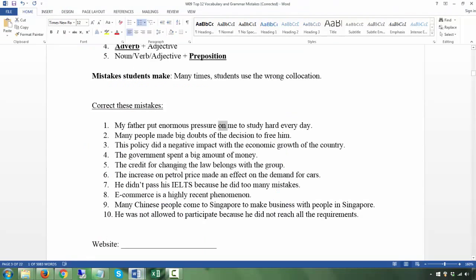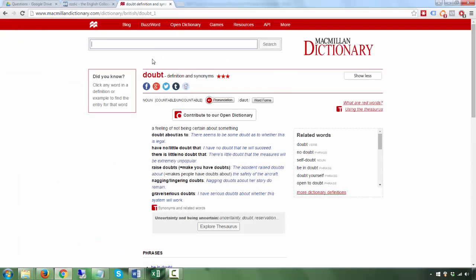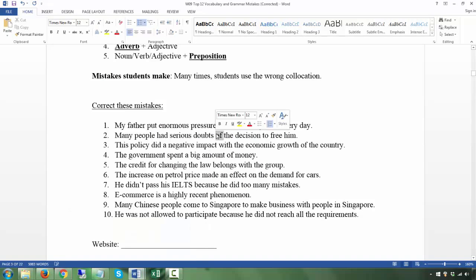All right, so many people, well, if you're using the past simple, because made is the past simple, then you put had serious doubts. And then what is the preposition? About. So about. All right, so again, you have your verb, your adjective, your prepositional collocation mistakes.